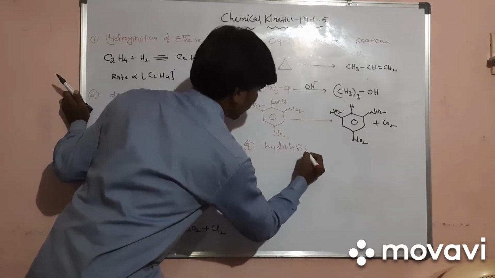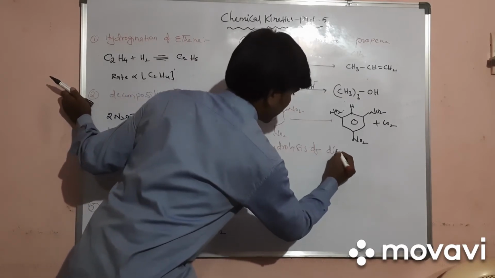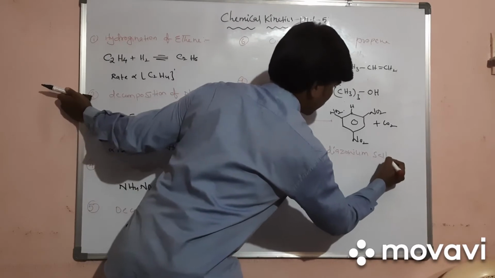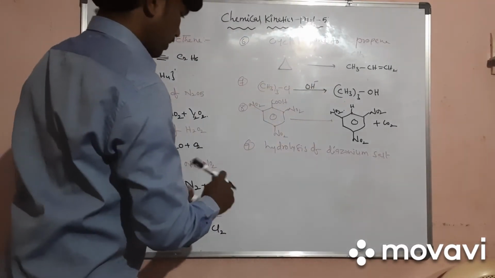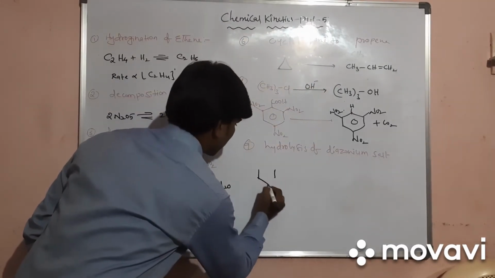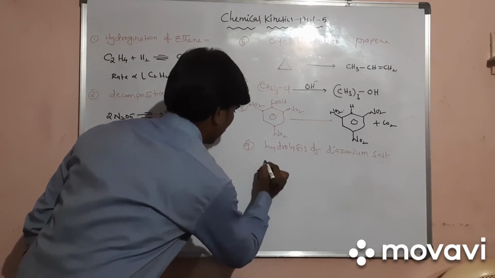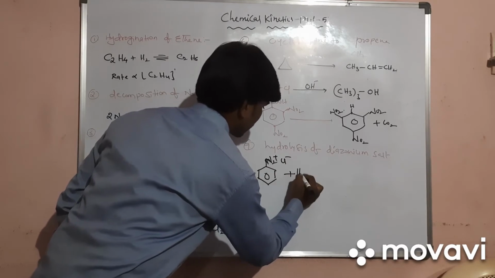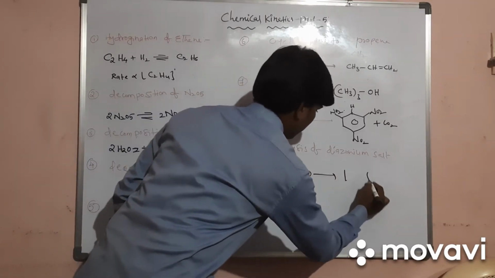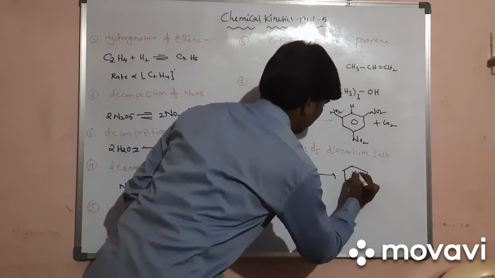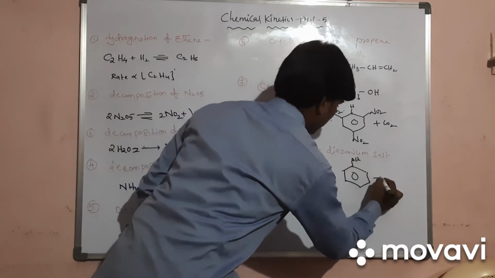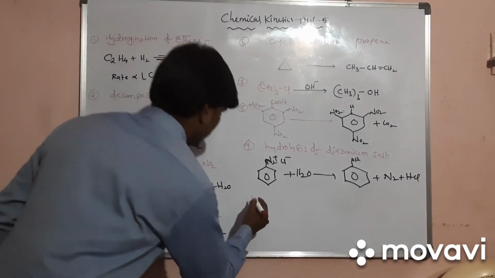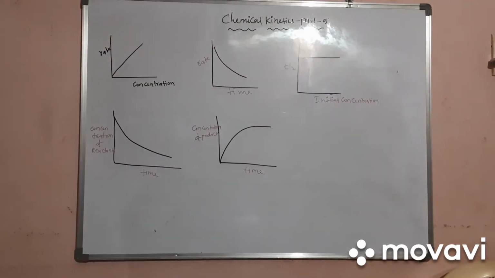Hydrolysis of diazonium salt also comes under chemical kinetics first order reaction. Here the diazonium salt is benzene with N2 plus Cl minus, plus H2O, and it will form phenol plus HCl.